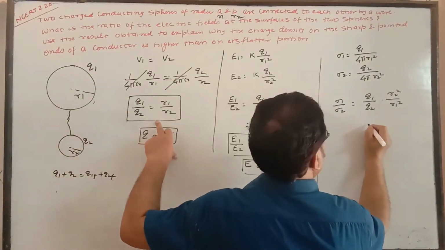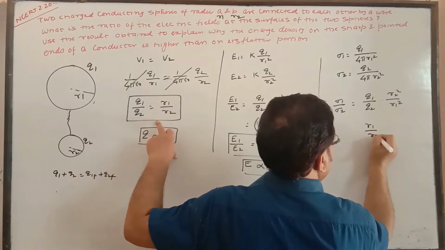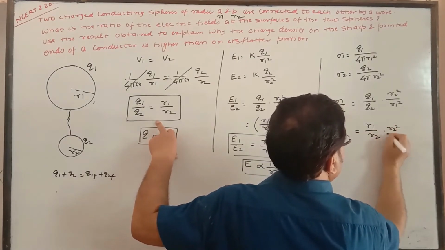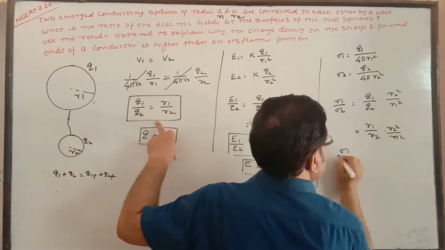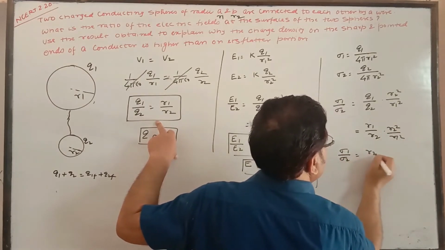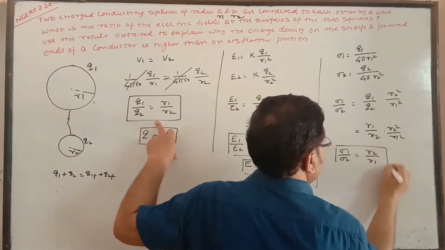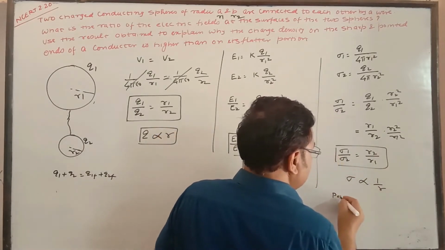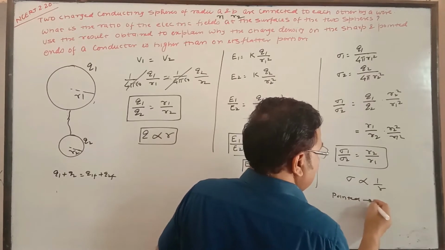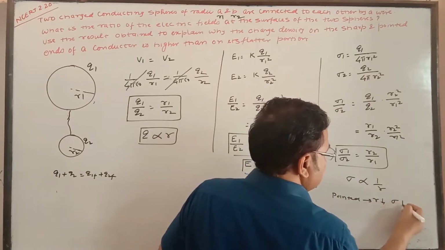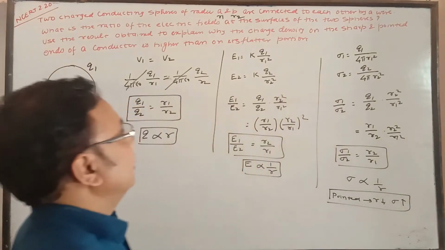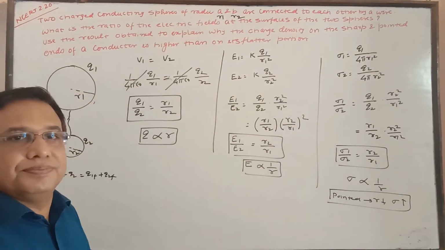On substituting the value of Q1 by Q2, that is R1 by R2, into R2 square by R1 square, this gives sigma 1 by sigma 2 is R2 by R1. So from here sigma is proportional to 1 by R. So for pointed ends, R becomes less. So it's quite obvious sigma is higher than on the flatter one, and that is the answer to the third part.